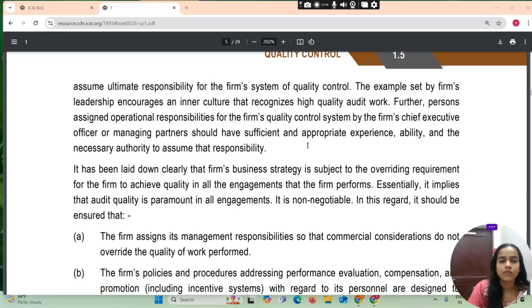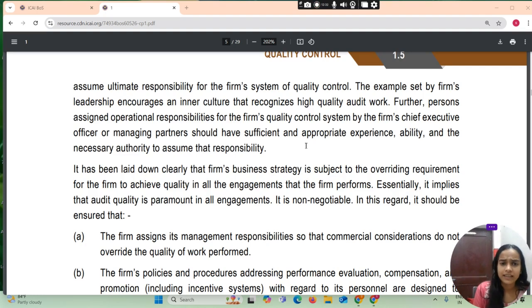The examples set by the firm leadership encourage an inner culture that recognizes high quality audit work. Further, the person assigned the operational responsibility for the firm's quality control system by the firm's chief executive officer or managing partner should have sufficient and appropriate experience, ability, and necessary authority to assume that responsibility.